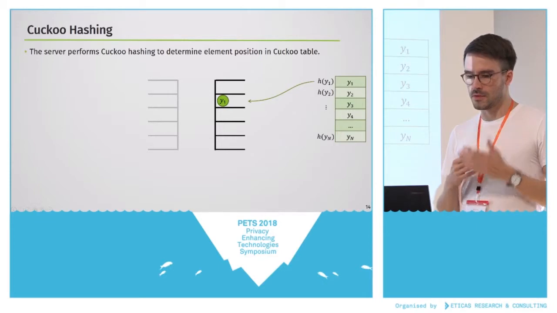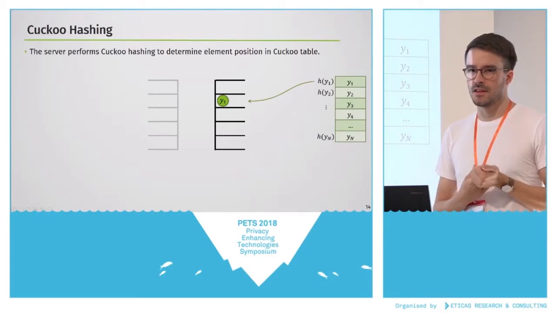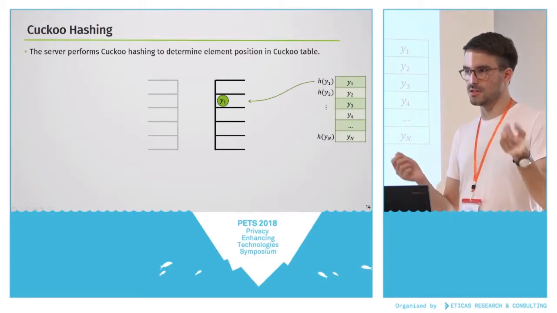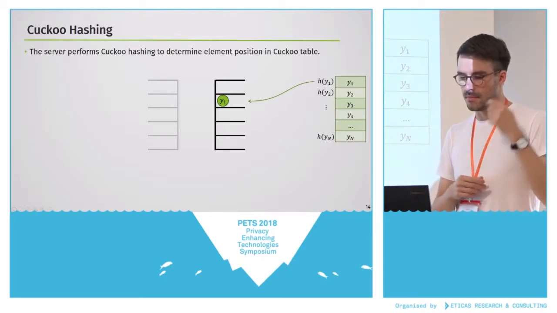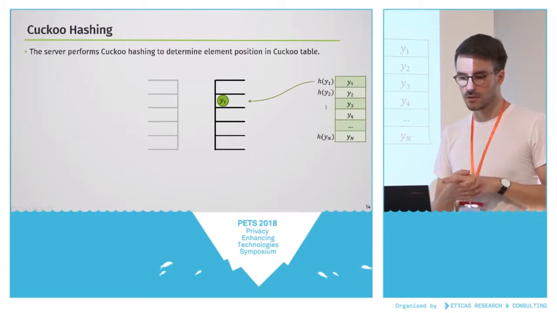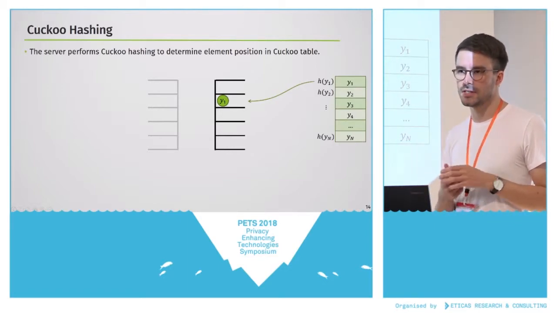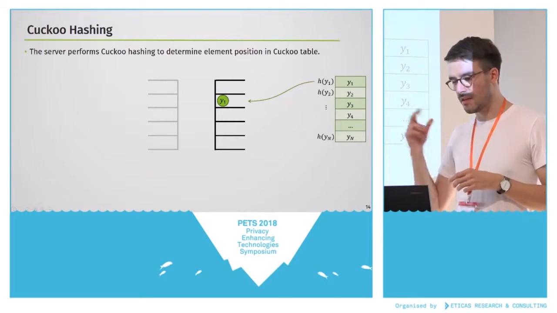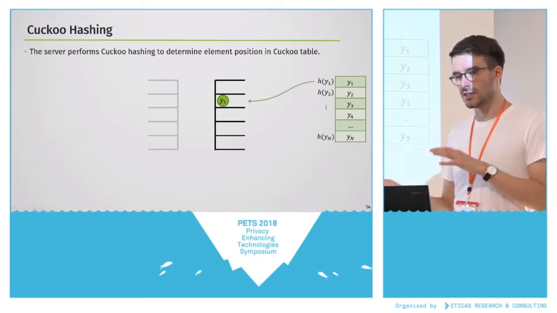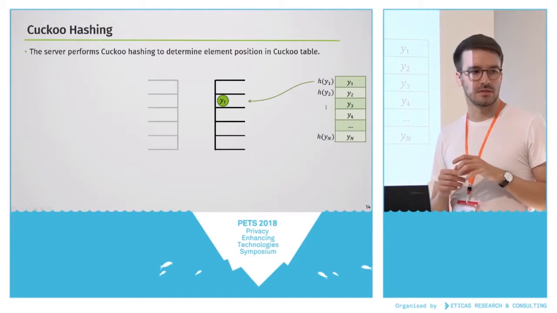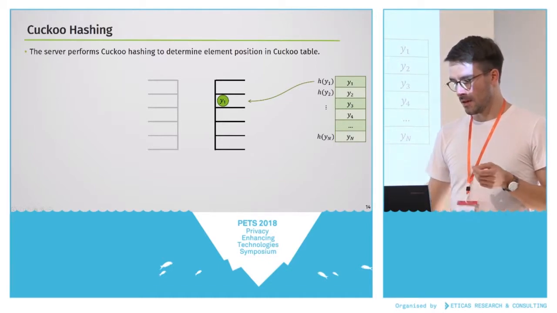In order to find out what this index I actually is, because it doesn't fall out of the sky, we use a technique called cuckoo hashing that specifies for each of the elements, because Alice only knows telephone numbers, she doesn't know the indices yet. But these indices come from a technique called cuckoo hashing. And in our case, the servers perform cuckoo hashing, and this means that every element, so every contact in the WhatsApp user database basically gets hashed into a so-called cuckoo table.